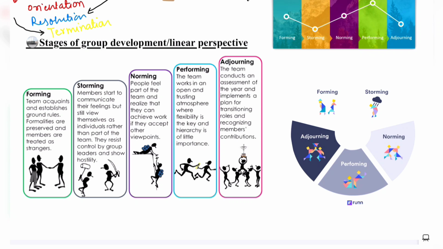And then the final stage of group development according to the linear perspective comes, which is adjourning of the group. Now the task has been accomplished in the performing stage. This is the changing point for the group, where the performance has been done and the task has been achieved. Now the assessment will be done and the recognition of the role of the team members will be done, and then the transition phase of the group comes. This complete linear perspective was given by Tuckman, and these are the 3 theories related to group development and have been frequently asked in the UGC NET physical education paper.